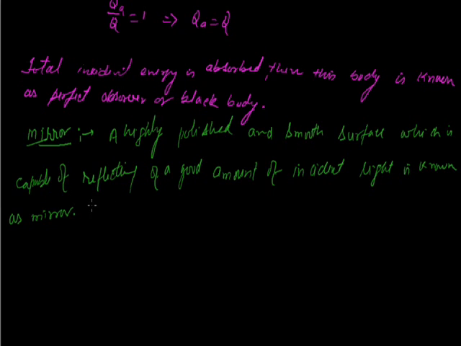There are two types: number one is plane mirror and second is spherical mirror.